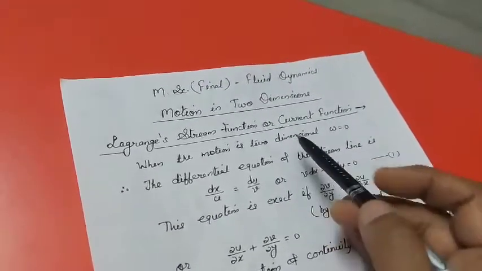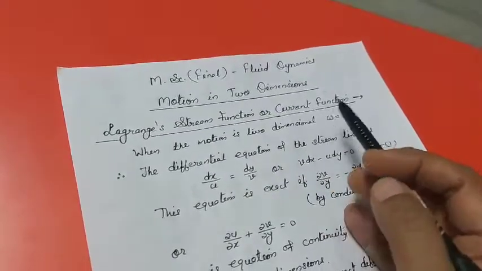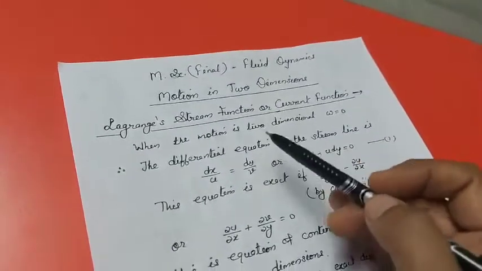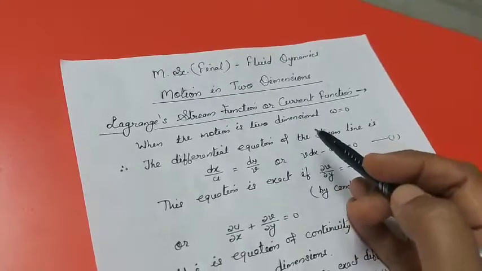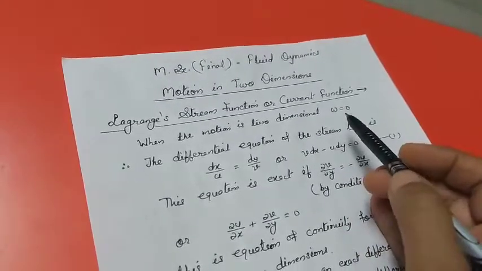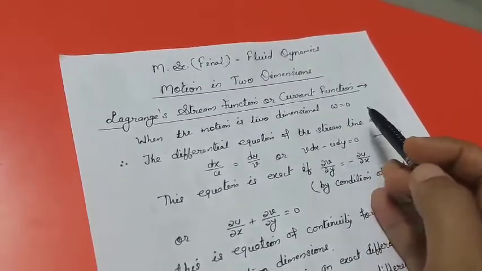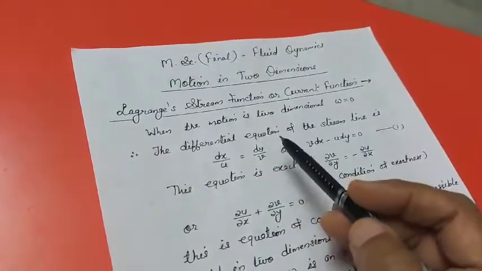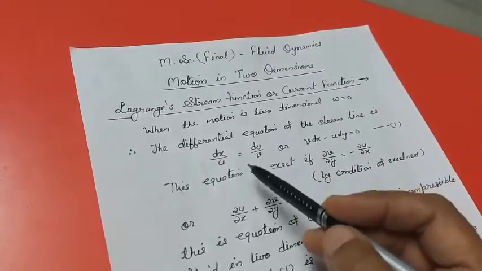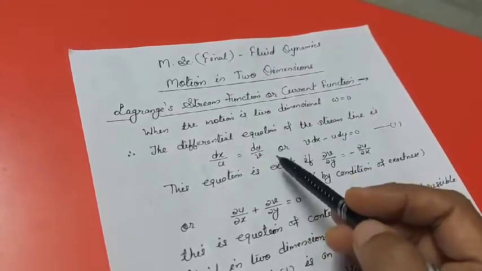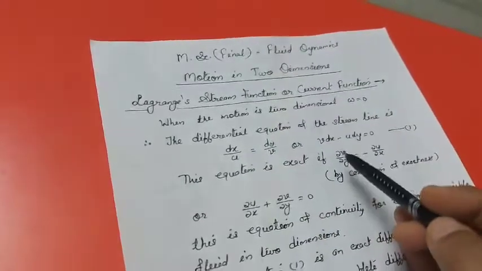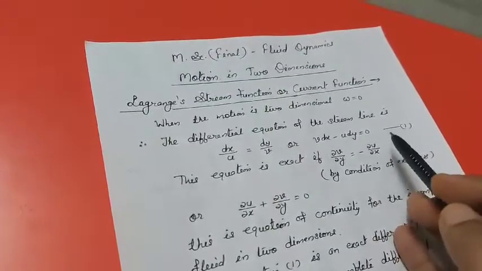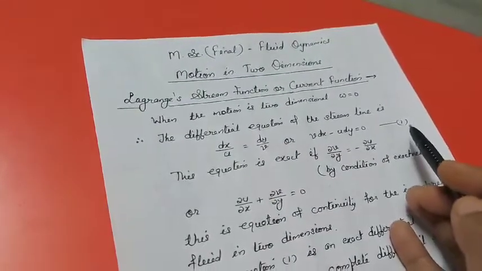Now, Lagrange's stream function or current function. What is this? When the motion is two-dimensional, first of all, then velocity component w is equal to 0. In this case, the differential equation of the streamline is dx by u is equal to dy by v, and this can be written down as v dx minus u dy equal to 0. Suppose this is equation number 1.